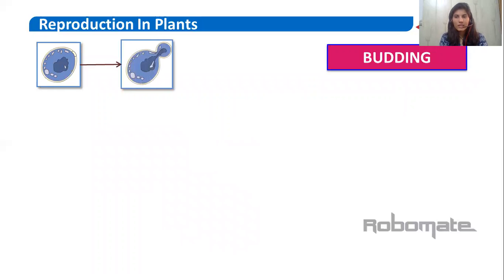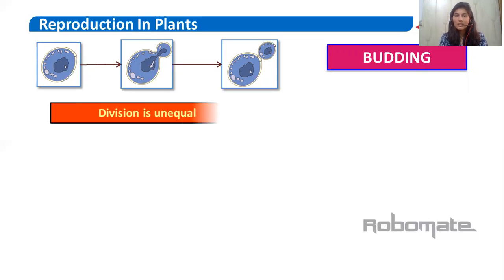So now come to the next one, that is budding. In budding, there is a parent cell. In this there is outpouching of the cytoplasm with its membrane intact. This outpouching is known as a bud. So this bud is going to grow on the parent cell, and then when it matures it breaks off and is able to survive independently. So this bud is known as the daughter cell. Budding generally occurs in yeast, and here as you can see in the diagram, the bud is very small relative to the parent cell. So here the division is unequal.